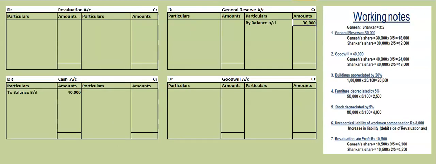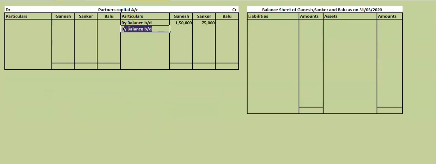Now what is the first entry you have to take? They are admitting Balu as a new partner. So Balu brings capital now. Balu's capital account. How much capital does Balu bring? Rupees 75,000. This entry should go in Balu's capital account by cash account, in Balu's account, rupees 75,000.